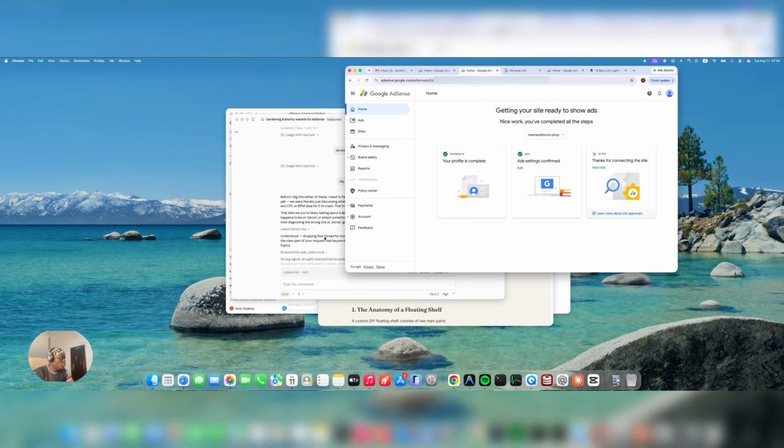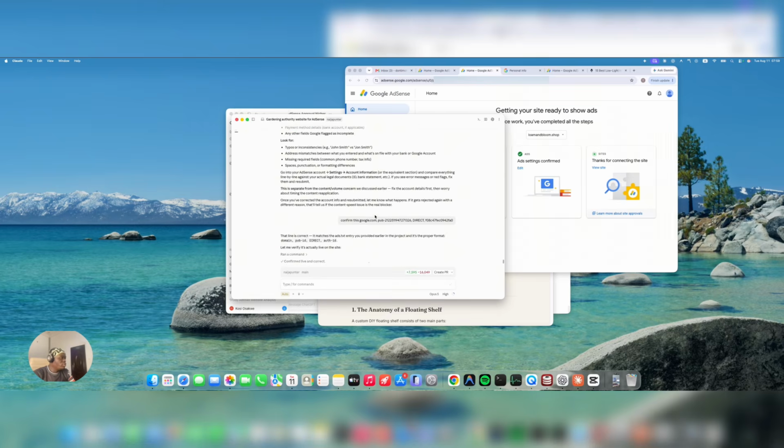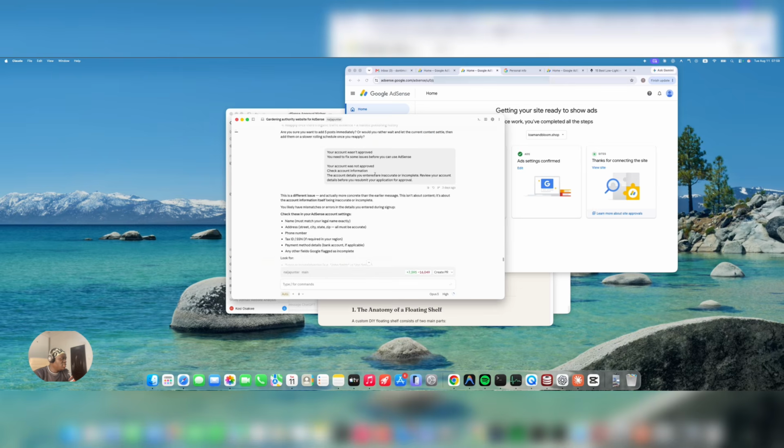The last thing they told us was this. This was the last disapproval they gave us. Your account was not approved. Check account information. The account details you entered are inaccurate or incomplete. Review your account details before you resubmit your application. Like I said, none of them tells us about low value content. Most of them are just about random things. After this kind of reply from Google AdSense, the next one that is going to come is, congratulations, you've been allowed into the Google AdSense monetization program.